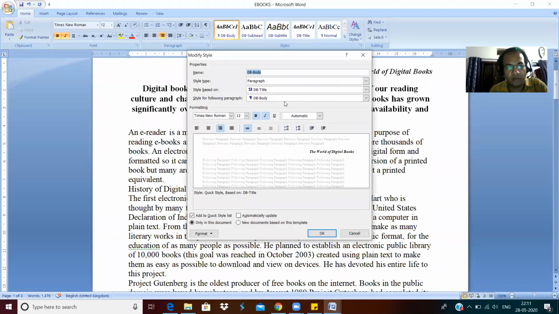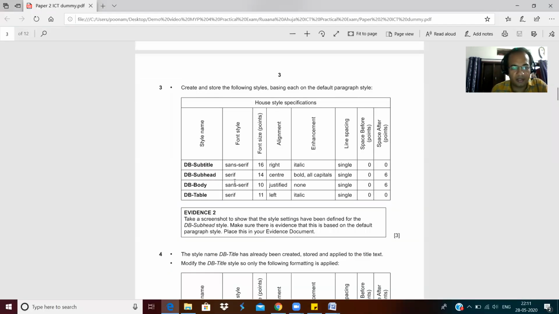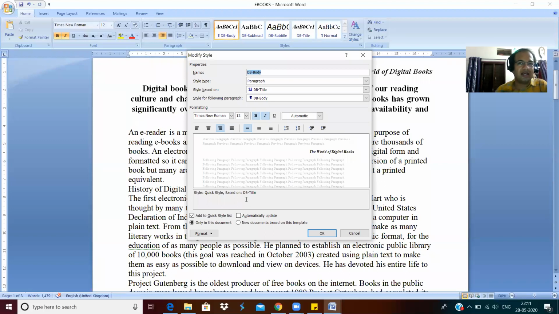As soon as I click modify, what are the requirements here? The DB body says it should be sans serif. So remember one thing, serif and sans serif. For right now, just remember that Times New Roman is serif and Arial is sans serif. You can easily see them.